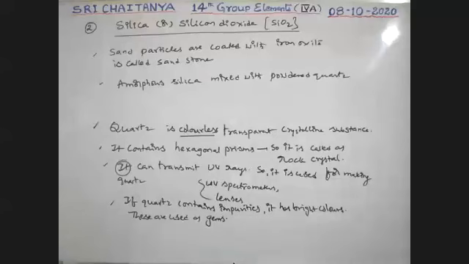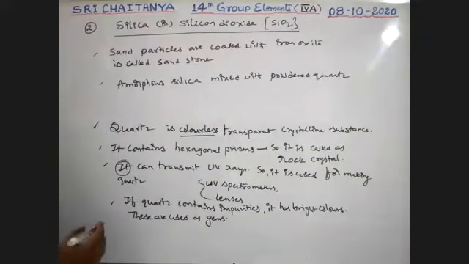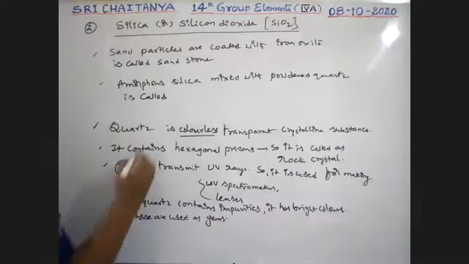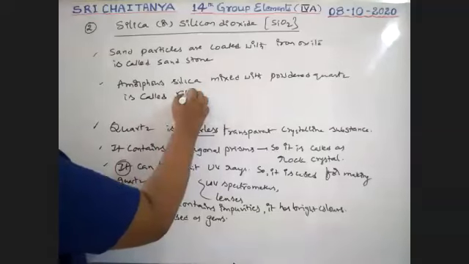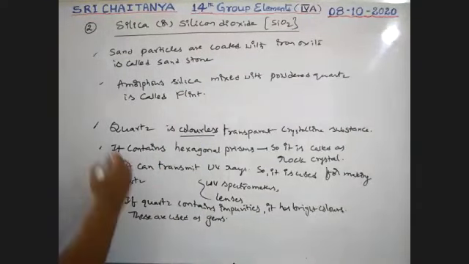Amorphous silica mixed, it is the amorphous form. It is a crystalline form. And if these two are mixed, it is called flint glass. That is flint, flint glass. Okay. Next.